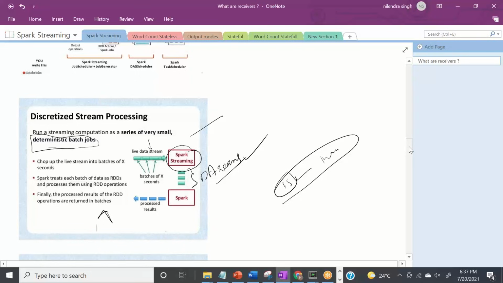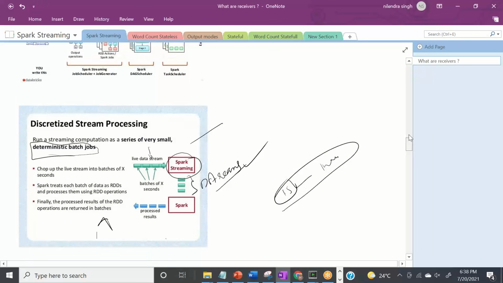So one thing is very clear now: when we go for Spark streaming, we create D streams out of the input streaming data, and then we pass these D streams into Spark, and then we give output RDDs, like small RDDs. This is what is going on.